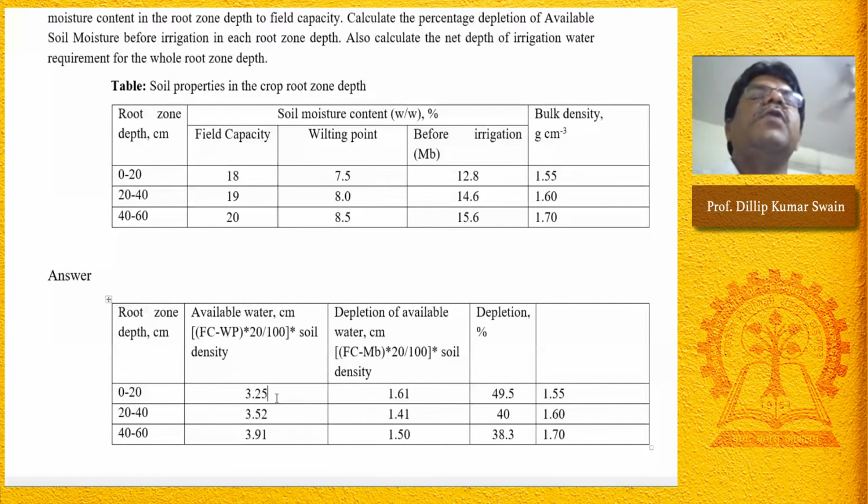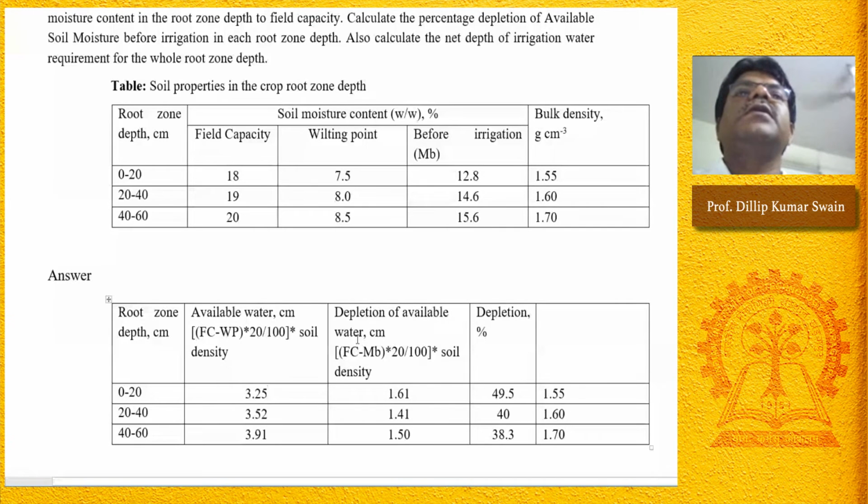So once you get the available water, then depletion of available water, that is at the time of irrigation. From field capacity up to this point, the water has been depleted through evaporation and transpiration. So depletion is field capacity soil moisture content minus the moisture content at the time of irrigation. This much water has been depleted. So 18 minus 12.8 into the depth 20 centimeter by 100 as a percentage, multiplied by soil density, that gives it in centimeter. The depletion for the different layers is 1.61, 1.41 and 1.50 centimeter.